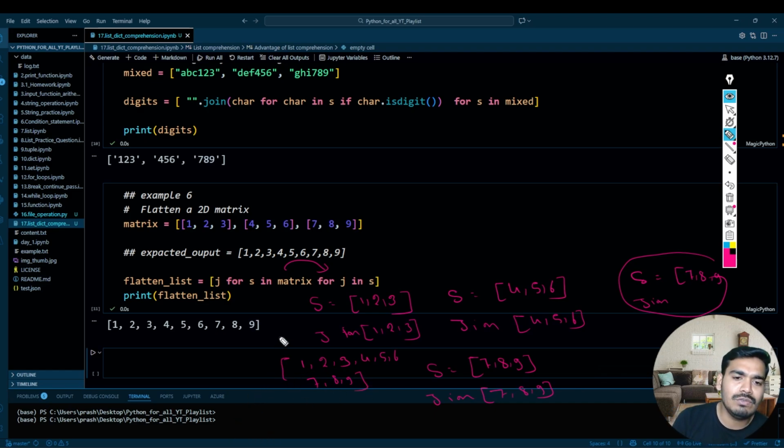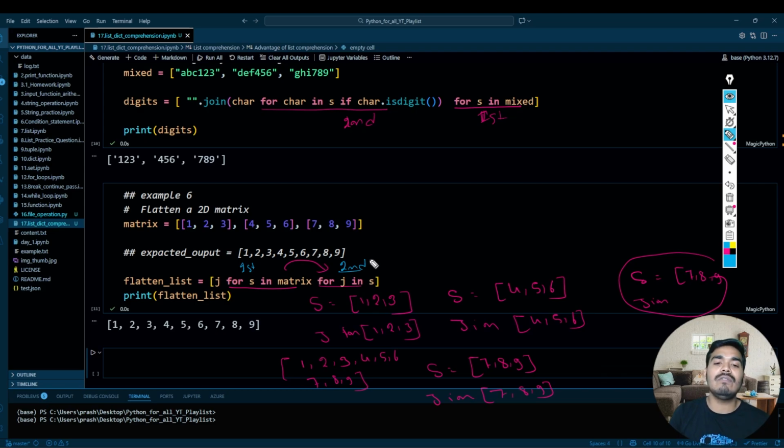Now you will be confused that over here, oh, I am using two for loops. Even I am using two for loops over here also, right? So my first loop is over here and my second loop is left to that. This is my second, this is my first. But in this, my first is over here. This is my first for loop and this is my second for loop.